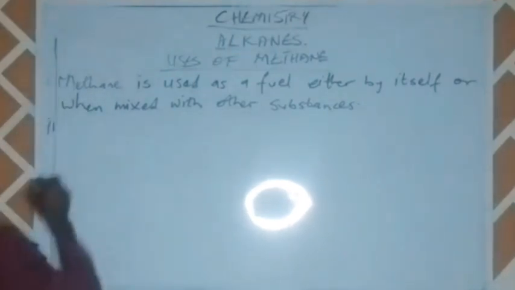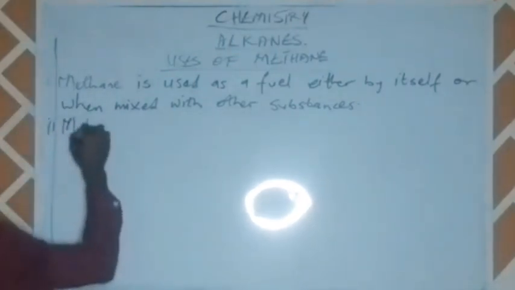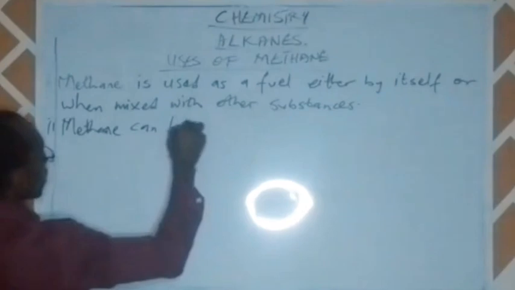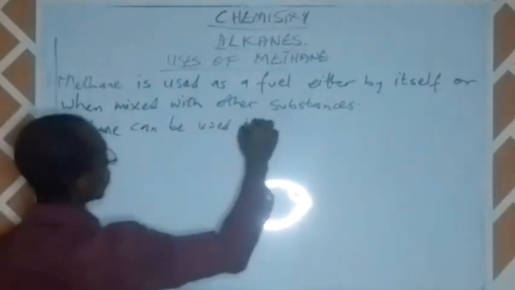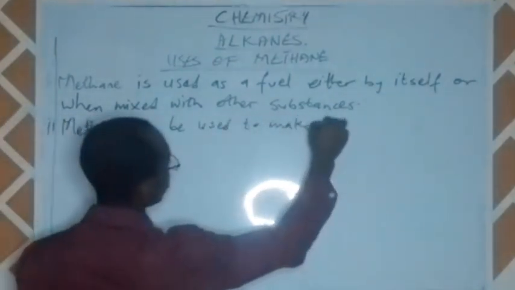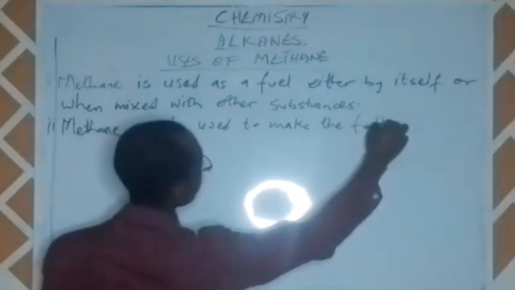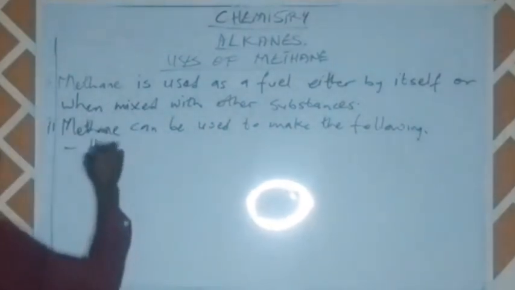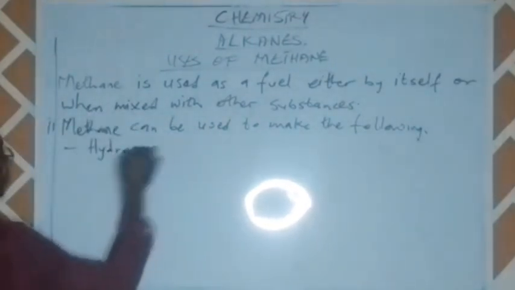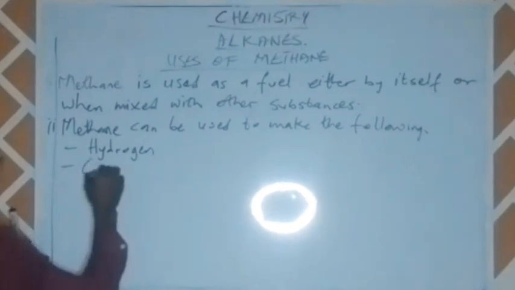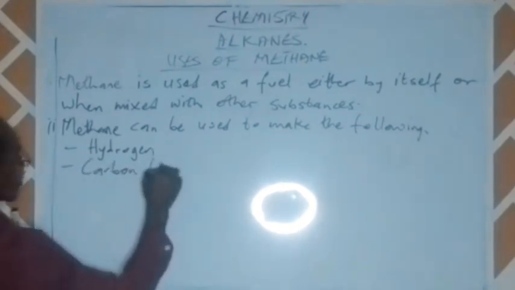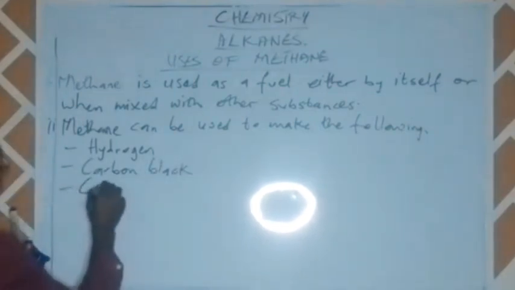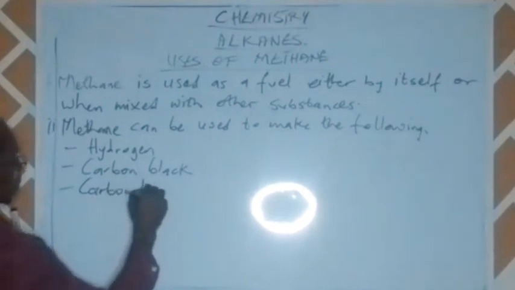Also, the same methane can be used in the preparation of other substances. Methane can be used to make the following. It can be used in making hydrogen. You can use it to make carbon black. You can use it to make carbon disulfide.